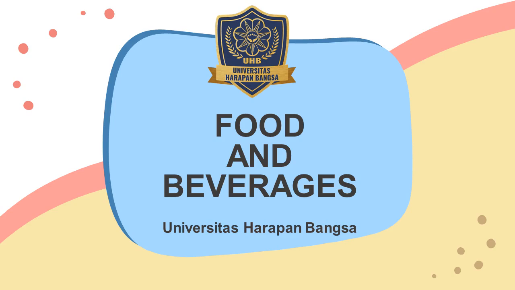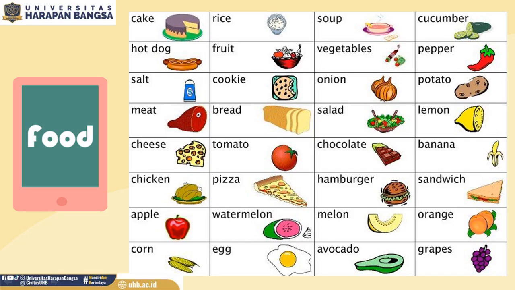In this opportunity, we're going to talk about food and beverages. In this slide, you'll see there are varieties of food. I will read them carefully, and if you want to pronounce them, you can simply pause the video and repeat them after me.